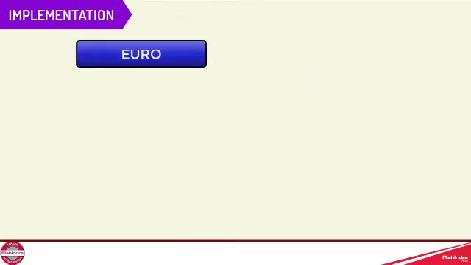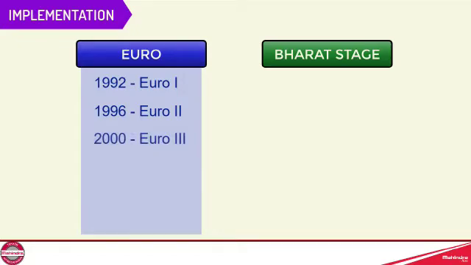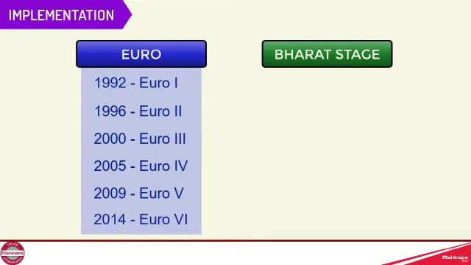Implementation. Let us see the Euro norms and BS norms implementation. In 1992, Euro Norm 1 was implemented. After 4 years, in 1996, Euro 2 was implemented. In 2000, Euro 3 was implemented. In 2005, Euro 4 was implemented. In 2009, Euro 5 was implemented, and currently Euro 6 is going on, which started in the year 2014. Let us see the timelines for Bharat stage implementation.